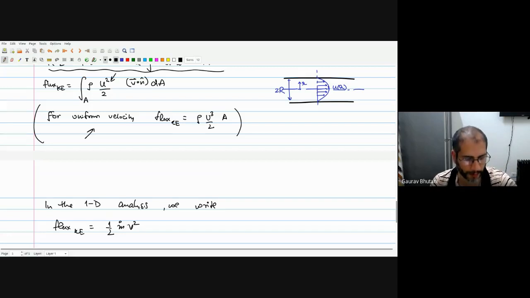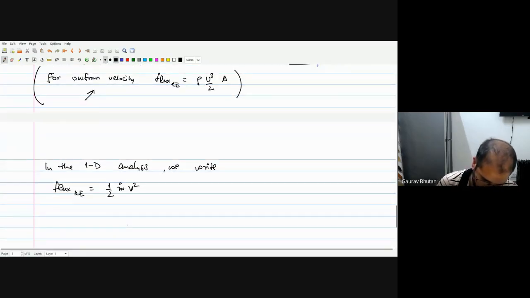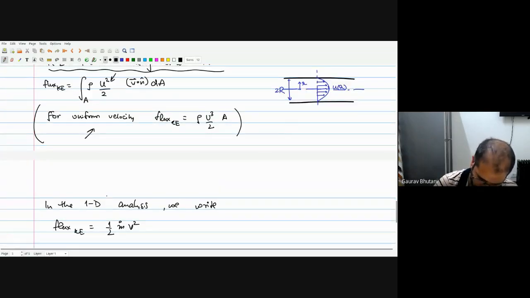V is the uniform velocity that we are talking about. Right. So they are equal. I mean, you can check that.